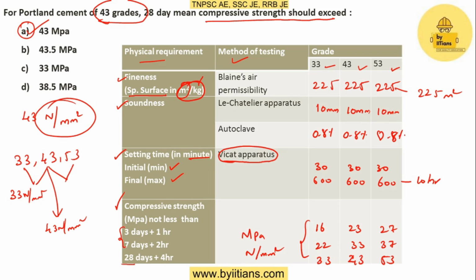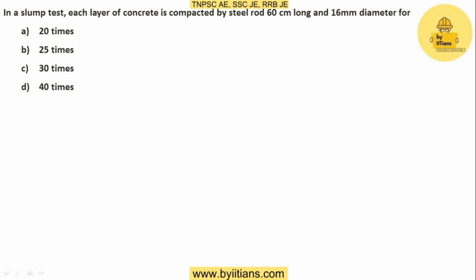So now I'll move on to the next question. In a slump test, each layer of concrete is compacted by a steel rod 60 cm long and 16 mm diameter for 20 times, 25, 30 or 40 times. So here they are asking about the slump test. Slump test comes under the workability tests.